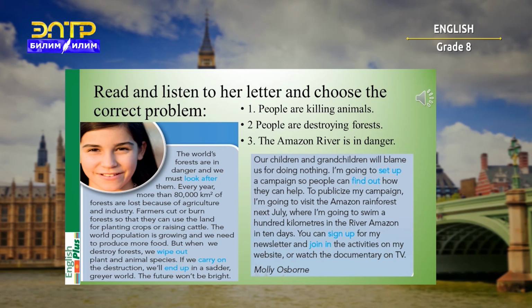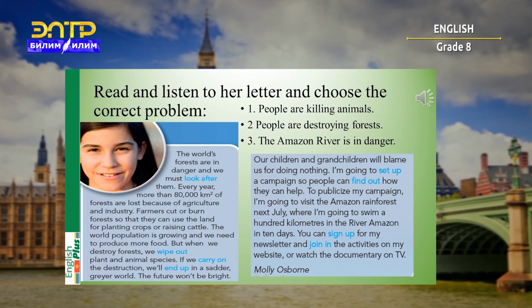The world's forests are in danger, and we must look after them. Every year, more than 80,000 square kilometres of forests are lost because of agriculture and industry. Farmers cut or burn forests so that they can use the land for planting crops or raising cattle.